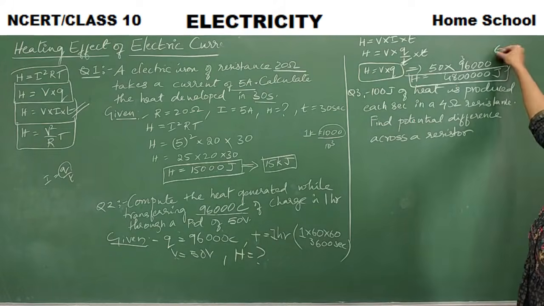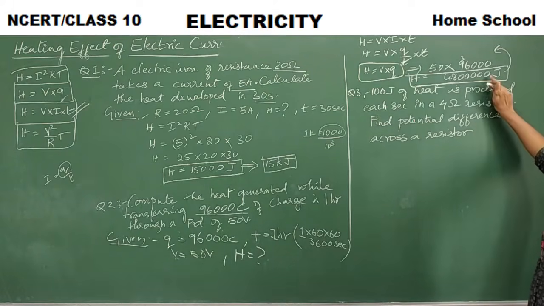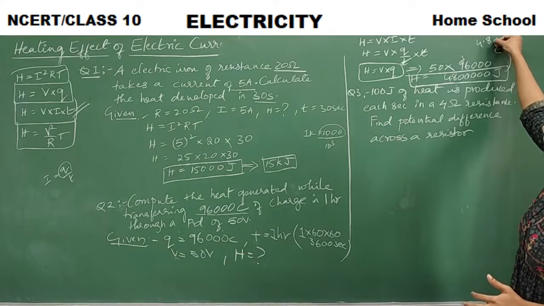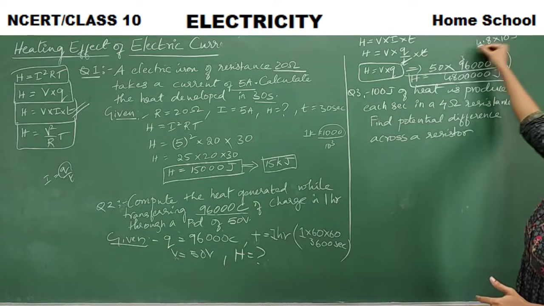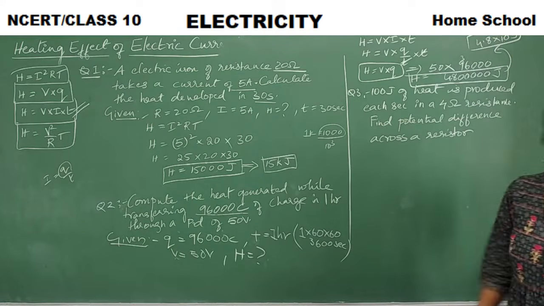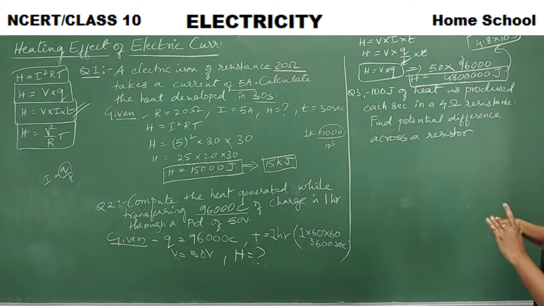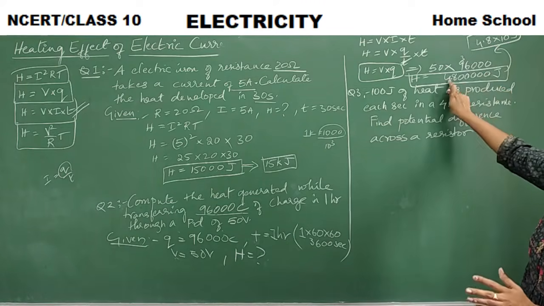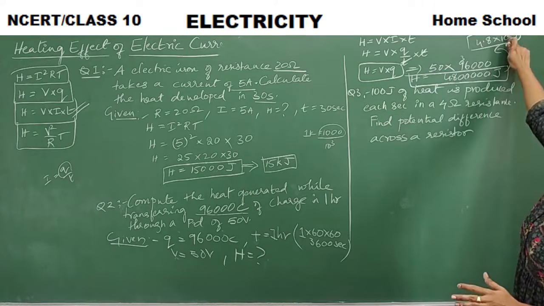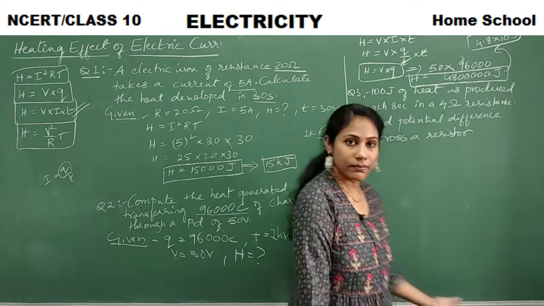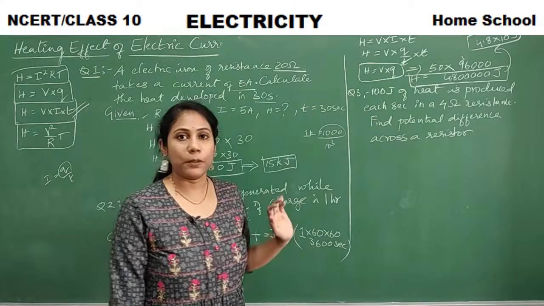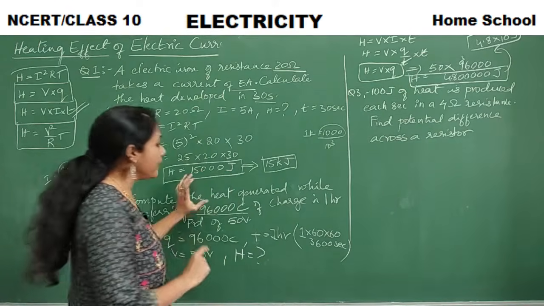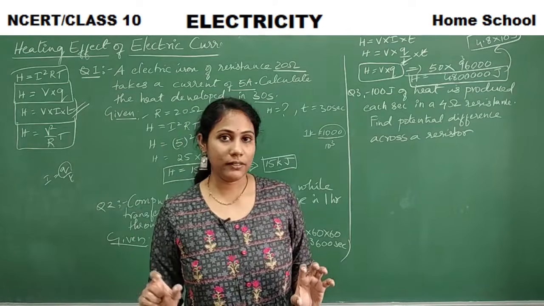I can simplify my answer, right? Say if I put a point here, 1 2 3 4 5 6, right? So 4.8 into 10 to the power of 6 joules. So this is how you have to represent the answer. From here I am bringing a point here. How many digits before I am bringing? 6 digits, right? So 10 to the power of 6 you have to put. Clear? So selecting a formula is very, very important here. According to the given information, you should select a formula.